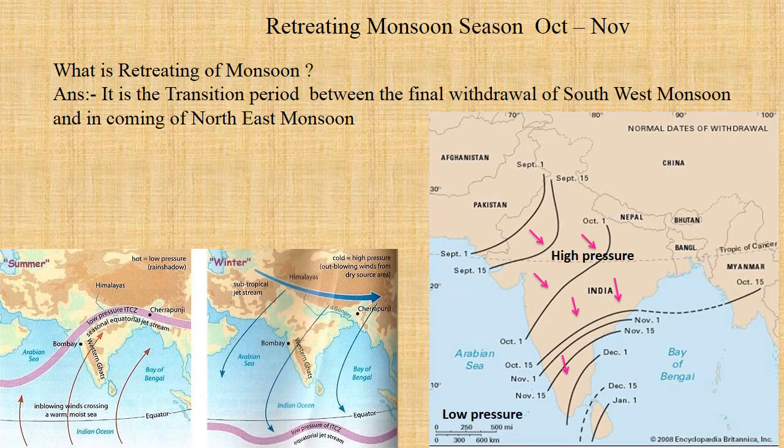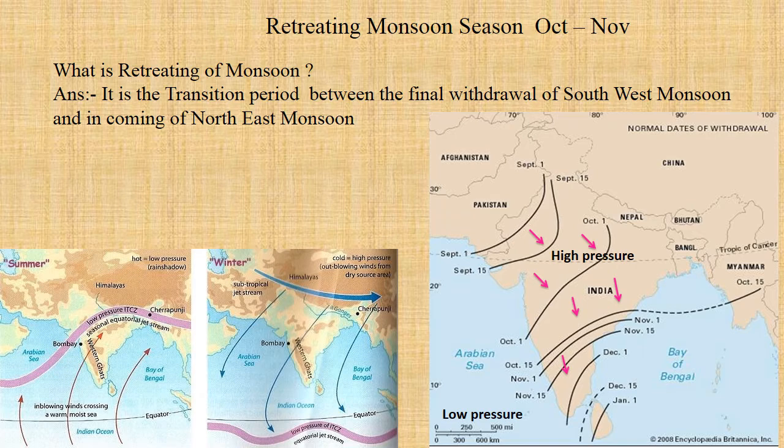If you go to the southern part of the country, you can see that in the first week of December, the monsoon leaves Kerala. So, the monsoon will withdraw from the north of the country to the south. And the state that faces the withdrawal last is Kerala. Kerala receives the monsoon wind first in June and faces the withdrawal last in the month of December. And that is the reason Kerala has a very long rainy season of more than 6 months.